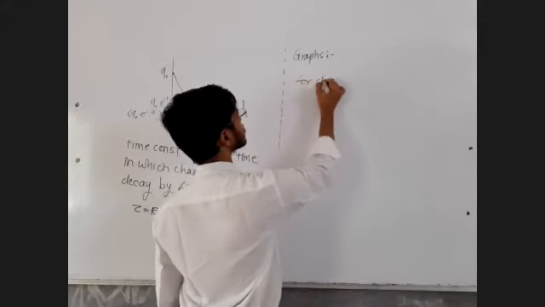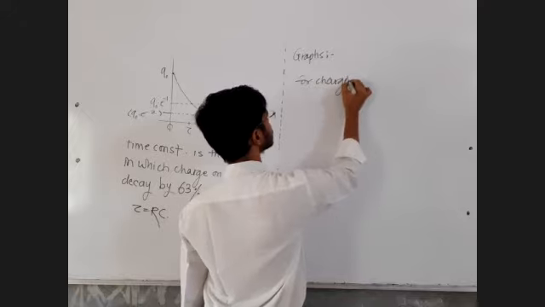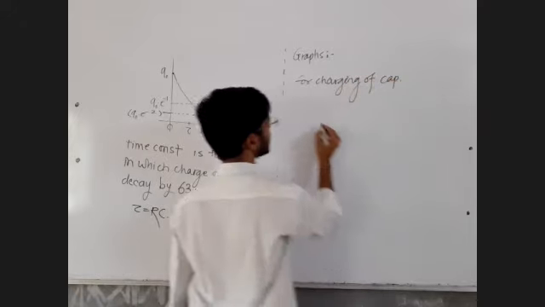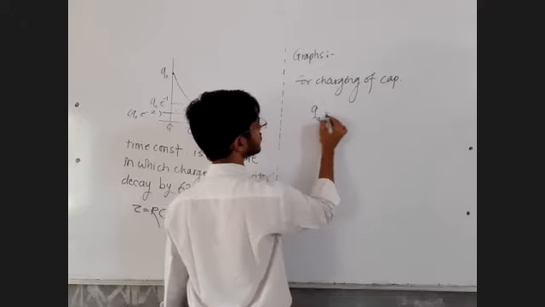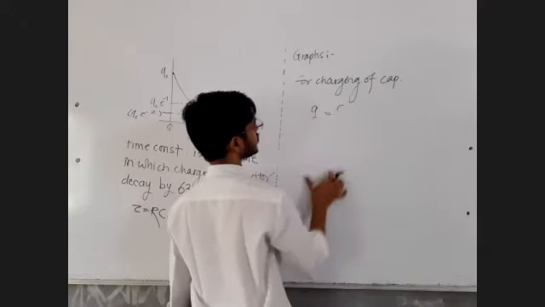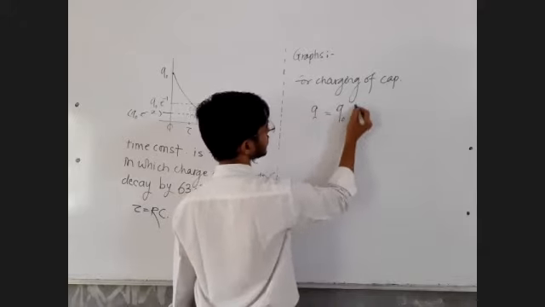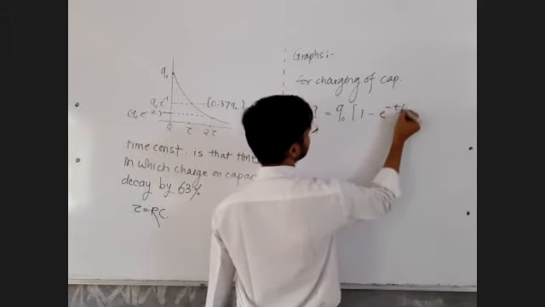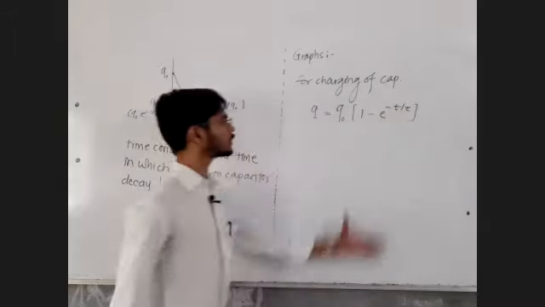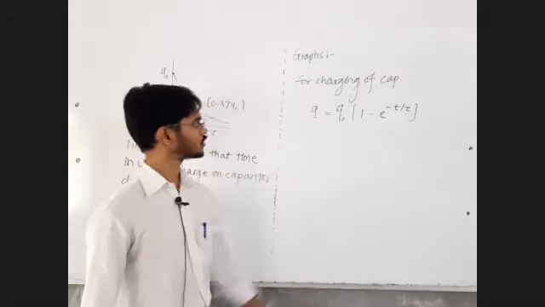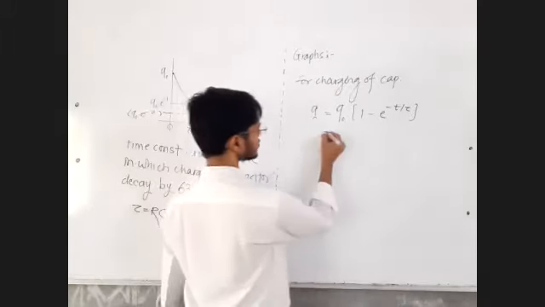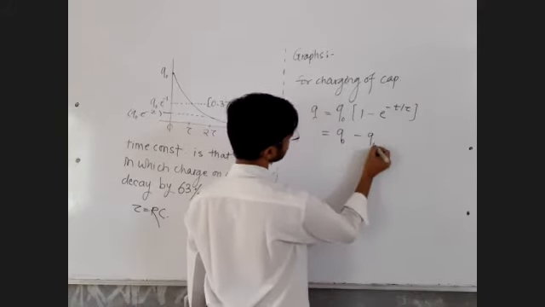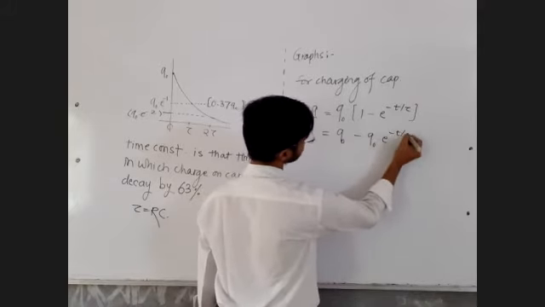For charging of a capacitor, the charge on the capacitor is Q equal to Q naught, the maximum charge on the capacitor, into bracket 1 minus e raised to minus t by tau. Sir, how to draw this graph? It seems very tough. No, very simple. It is Q naught minus Q naught into e raised to minus t by tau.